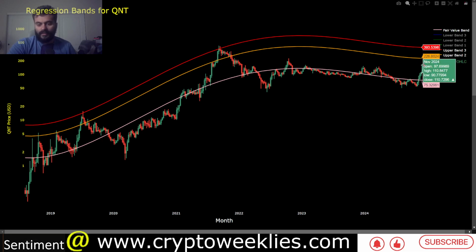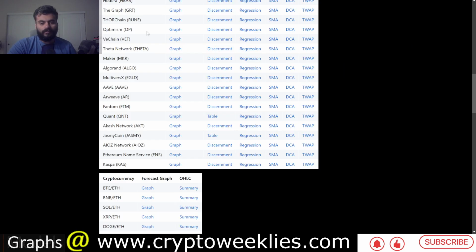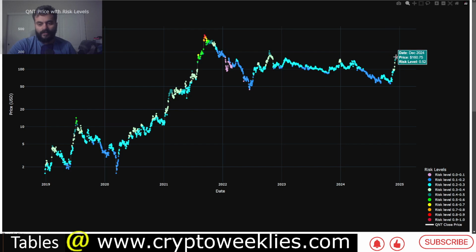But again, as the trajectory is to be determined for any crypto at any given point in time, the purpose of this model is to identify if the current price is overvalued or undervalued, and if it has reached sufficiently to a blow off top. So again, these are the key levels to watch. In terms of the simple moving average based risk, Quant is coming in at around 54%.